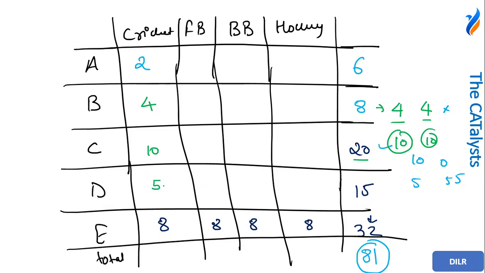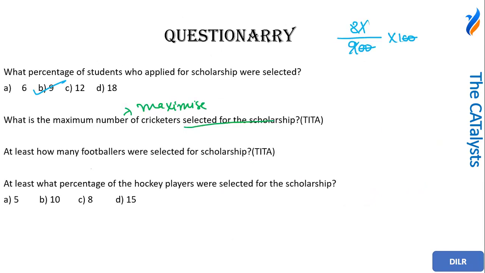So now I have to total these values. So 8 and 2, this is 10, plus 10, 20, and 9. So the correct answer of this question is 29. I hope this would help you out.